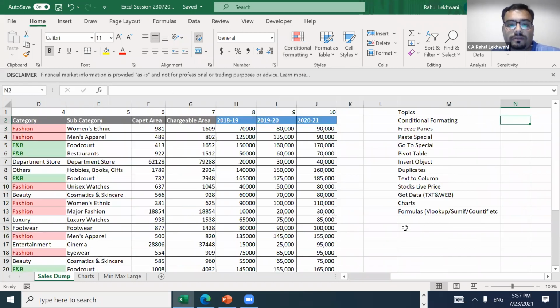You can use the chat box. Any doubt? I'll come back to the queries after 15 minutes. I'll take two, three things more, and then after maybe paste special, we will come on to your specific queries. So far, any doubt? Some people can reply, if it is good, then reply to me. At least I'll get to know that you guys are attentive. Okay, just a second. Somebody has raised a hand.